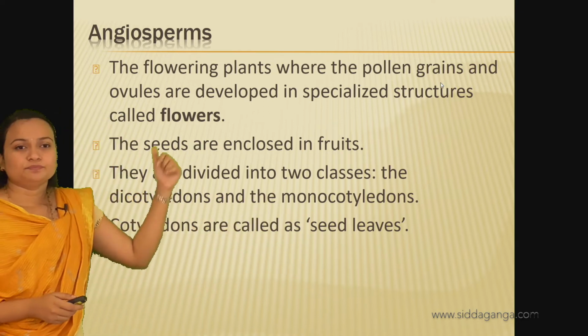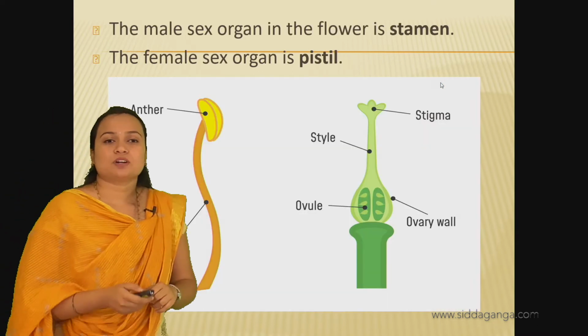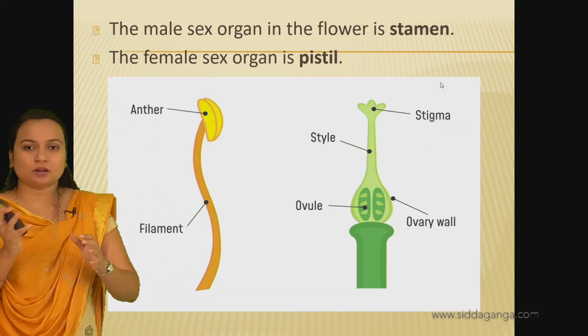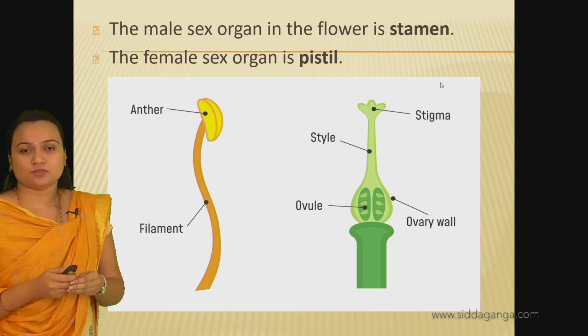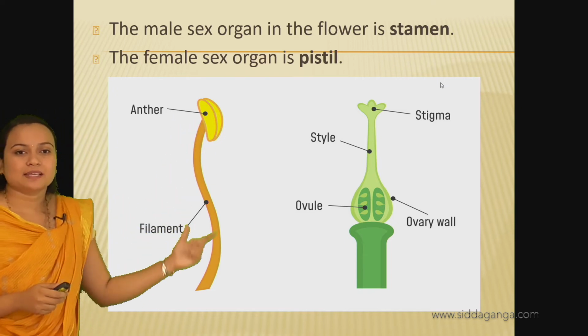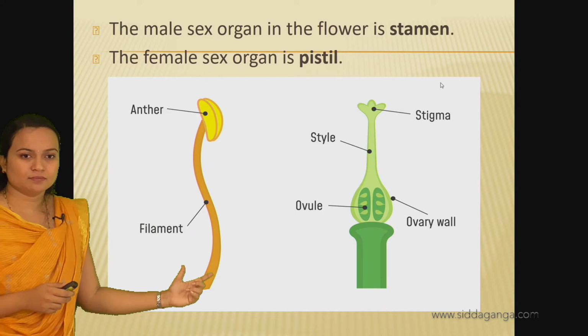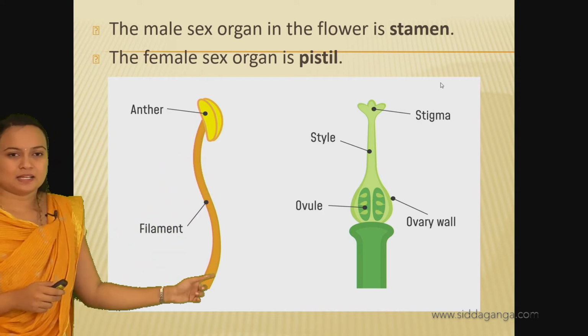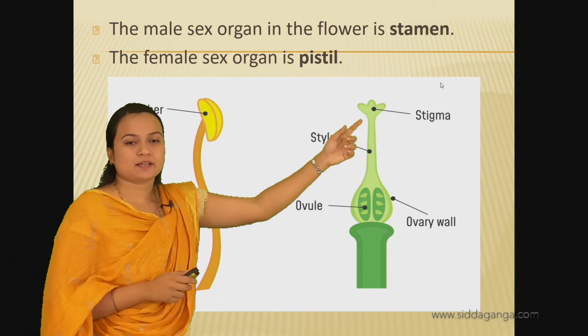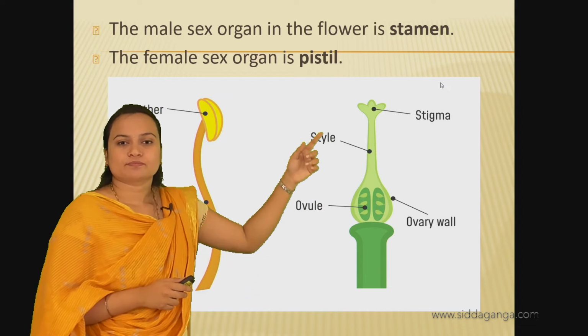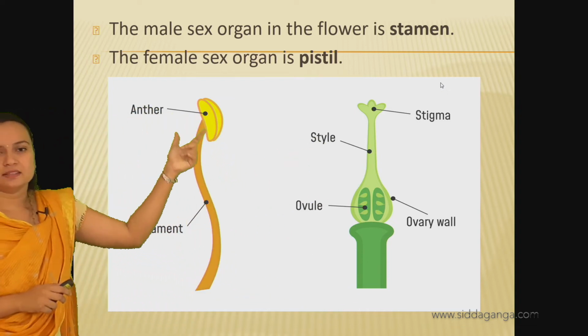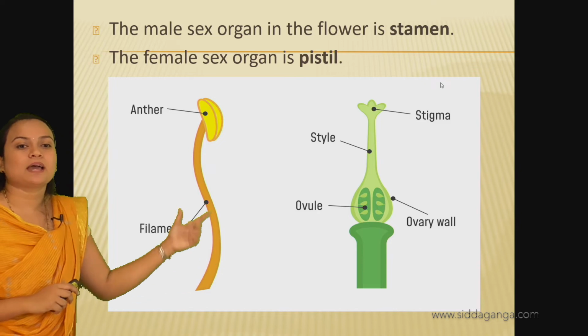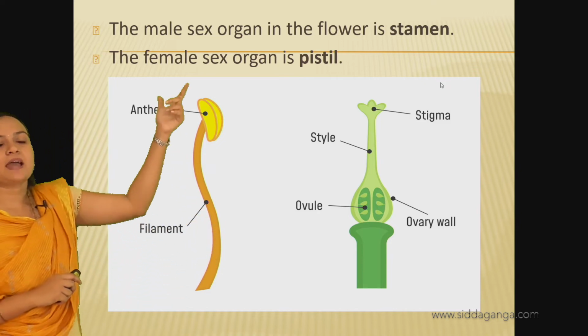And I said the male and female reproductive structures: the male sex organ is the stamen, and the female sex organ is the pistil. The stamen has filament and anther.